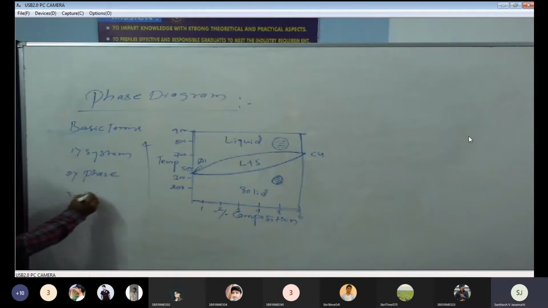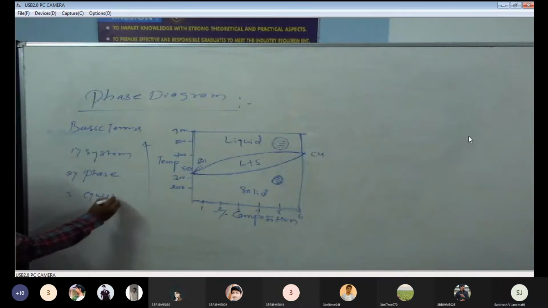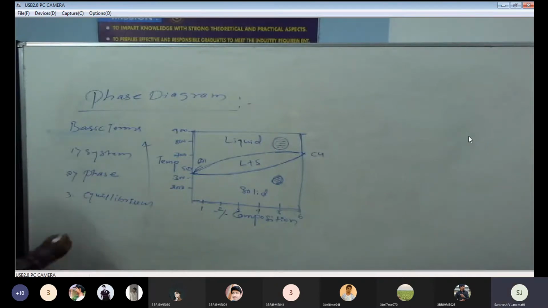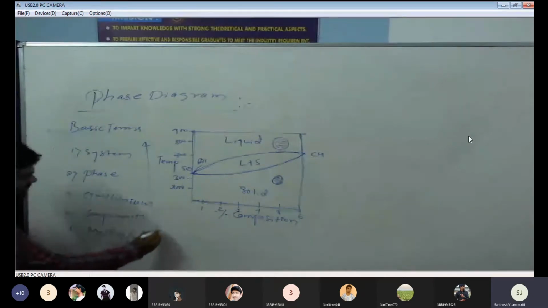Third one is equilibrium condition, and fourth one is components. Fifth is melting point and freezing point.